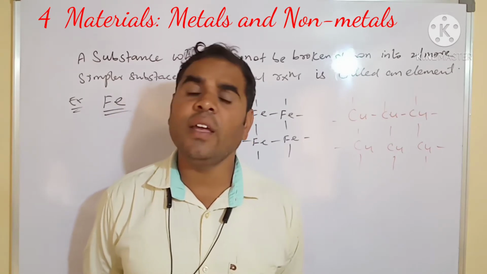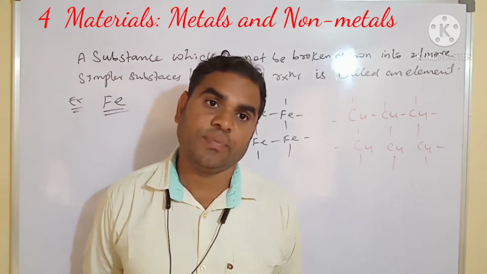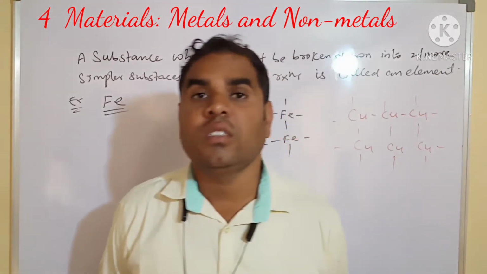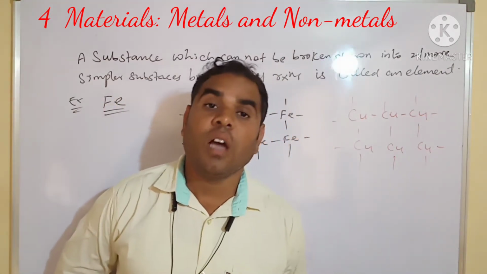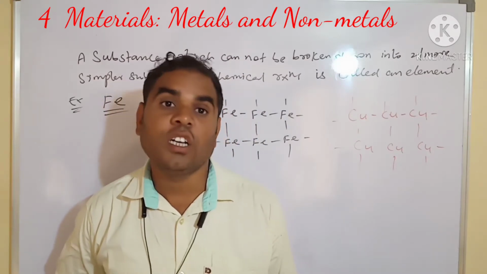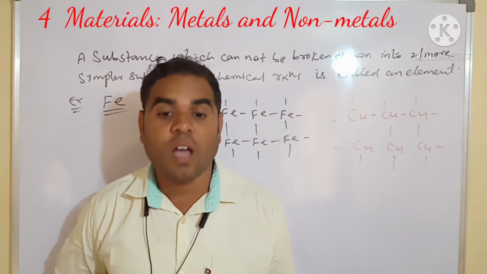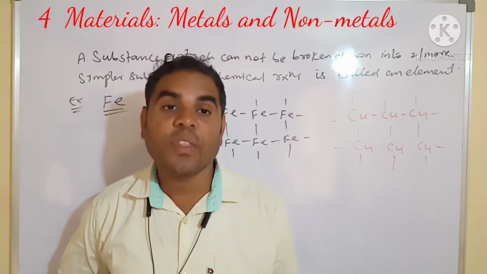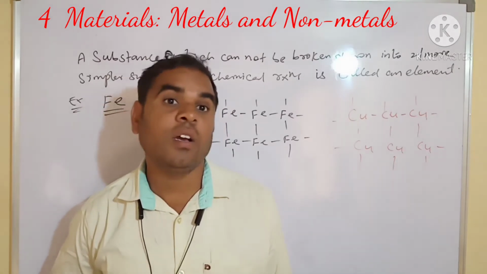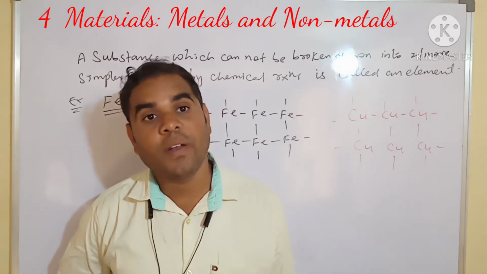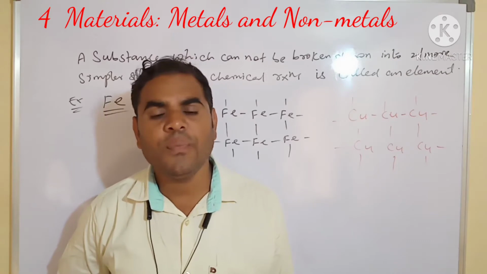See, these are metals. Non-metals are carbon, sulfur, phosphorus, hydrogen, oxygen, nitrogen, fluorine, chlorine, bromine, iodine, helium, neon, argon, krypton, xenon, radon. These are non-metals. Okay.